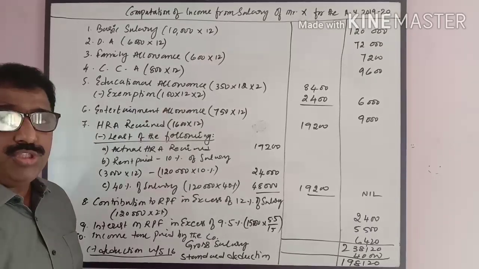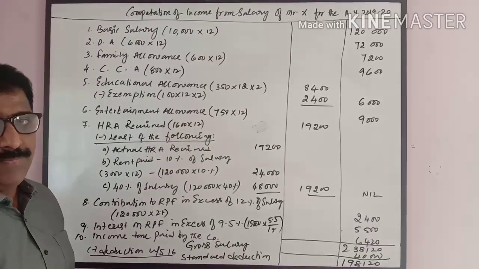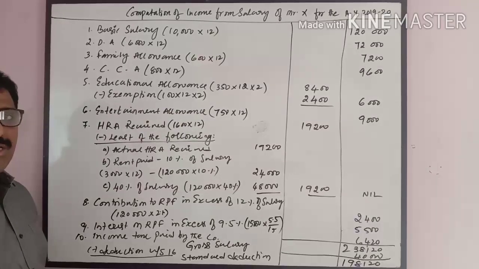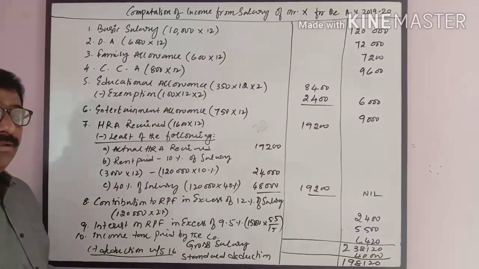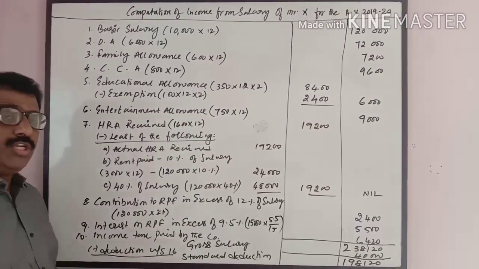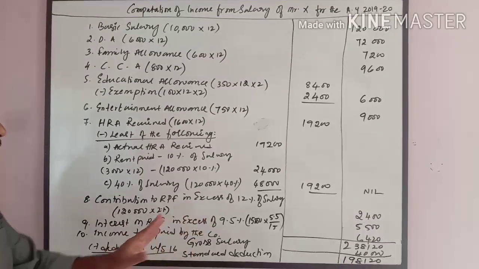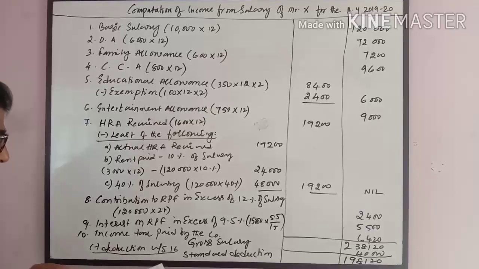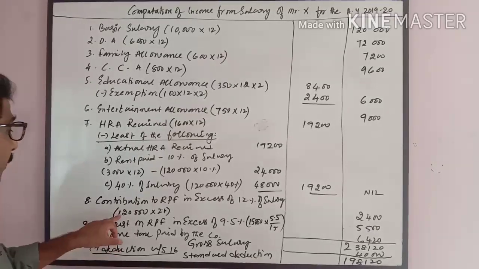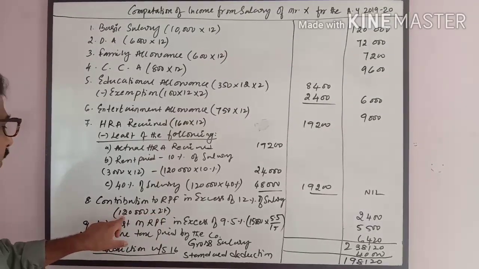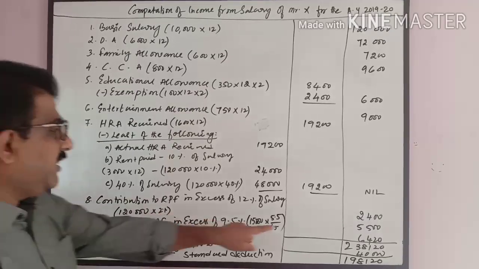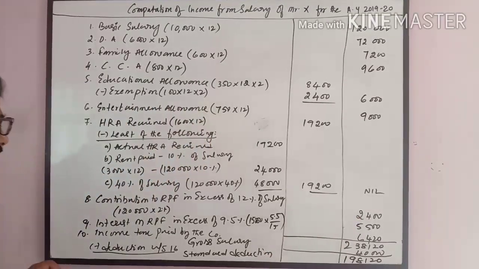Employee's contribution is a kind of savings. It is allowed as deduction under section 80C. But the employer's contribution towards the employee up to 12% is exempted. In excess of that is taxable. In other words, 2% was paid in excess. 1,20,000 into 2% comes to 2,400.